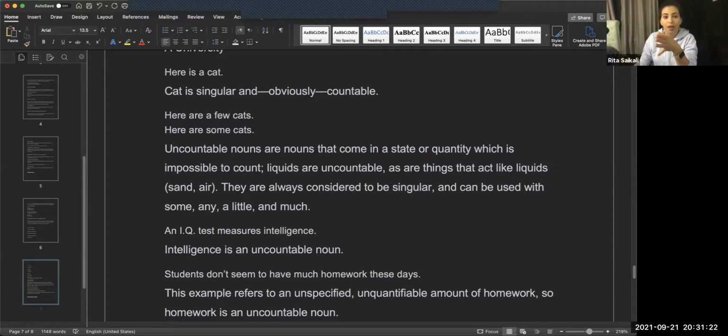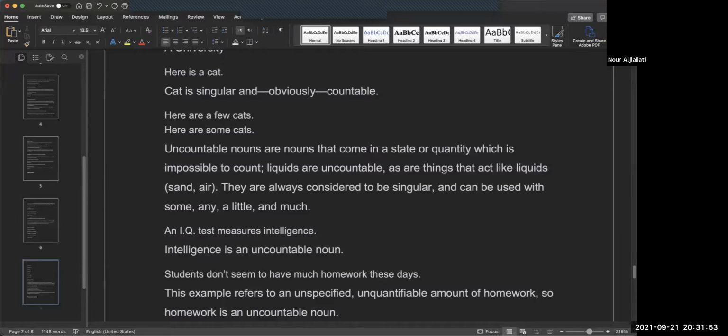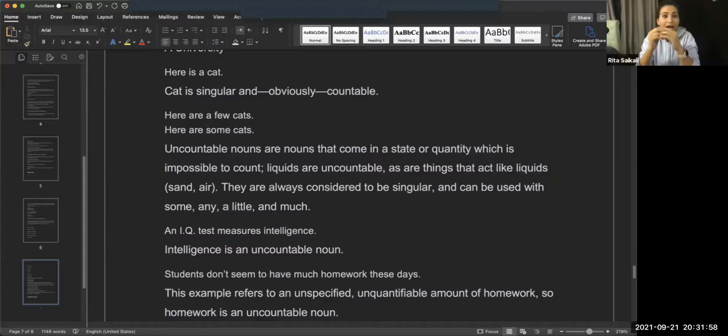So here's the thing. Uncountable nouns are nouns that come in a state or quantity which is impossible to count. Liquids, for example: water and milk are liquids, so they're not countable. So are things that act like liquids, like sand or air. We can't hold them, we can't count air, we can't say "airs." We can say air particles, but we can't say "airs." Can you say "an air"? No. Why? Because it's a non-count noun.